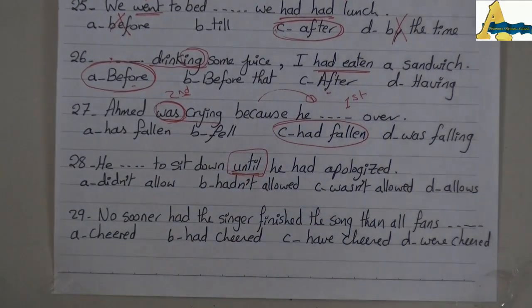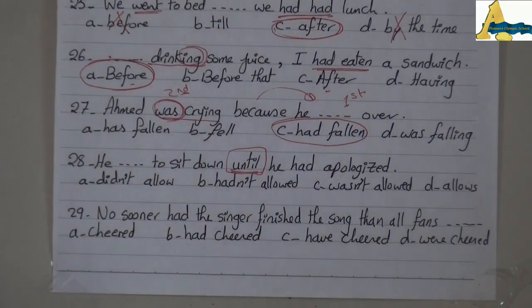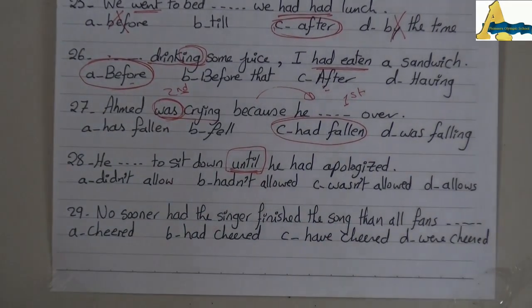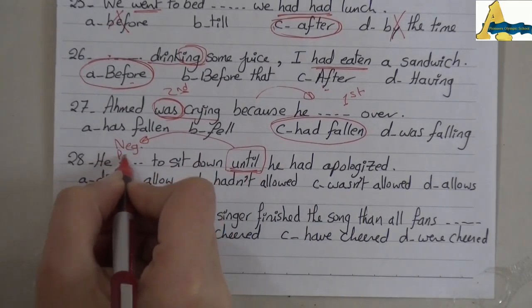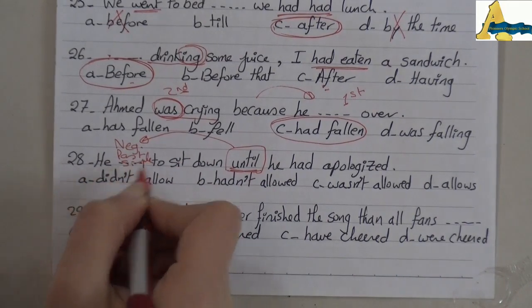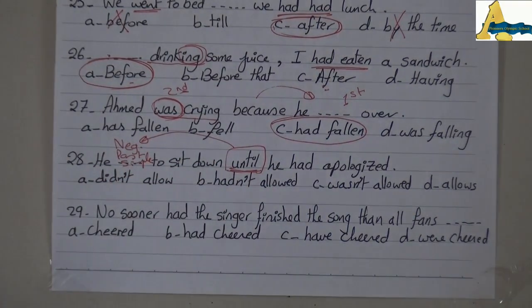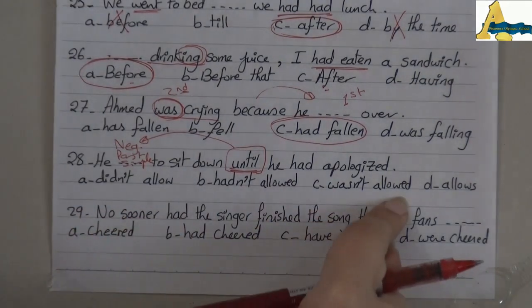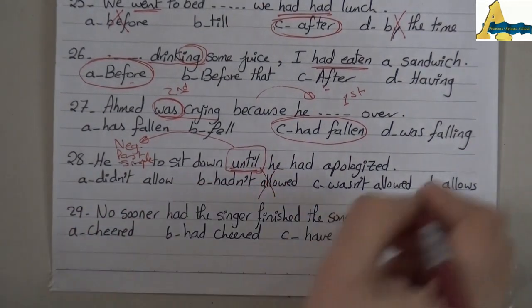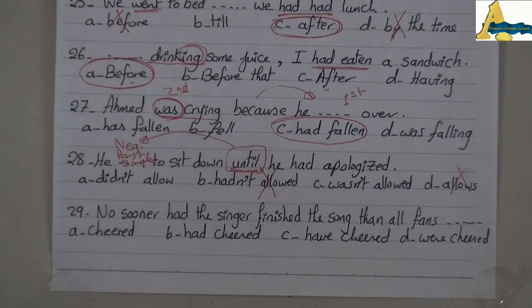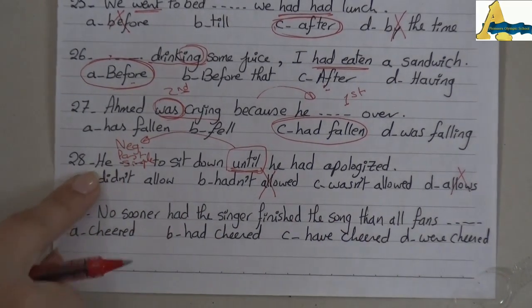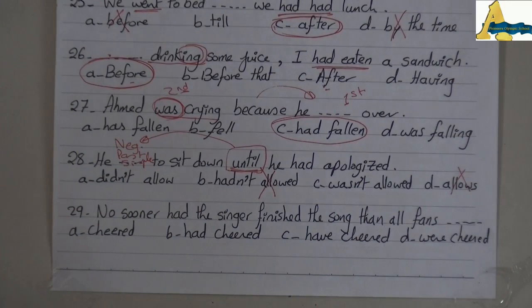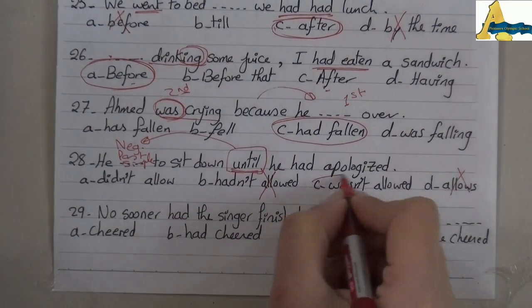Number 28. He dots to sit down until he had apologized. As I've just said, until is preceded by negative past simple. Where's the negative past simple here? Didn't allow and wasn't allowed. So I will exclude hadn't allowed and I will exclude allows. I will choose wasn't allowed, because he here is passive, not active, the receiver of the action. He wasn't allowed means that no one allowed him to sit.